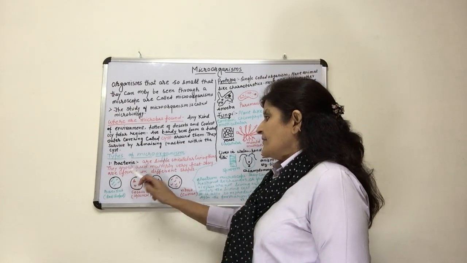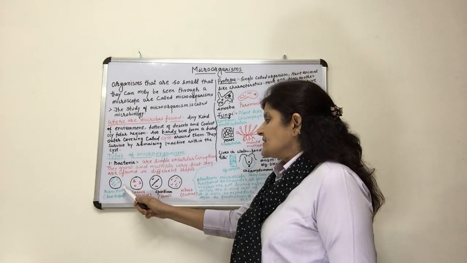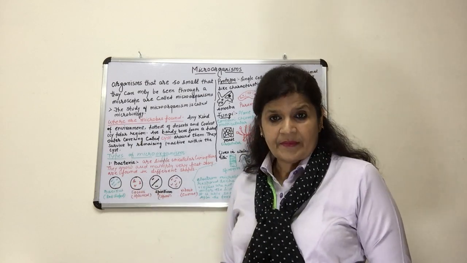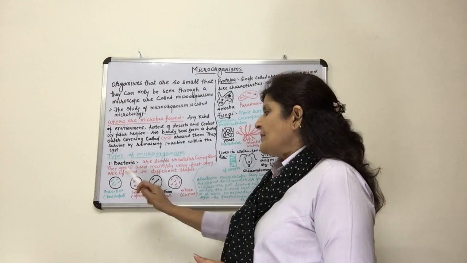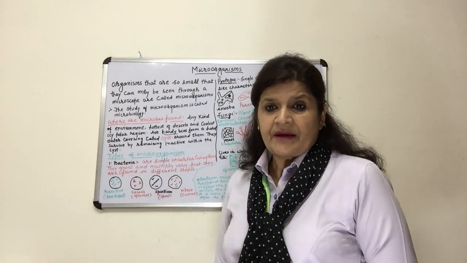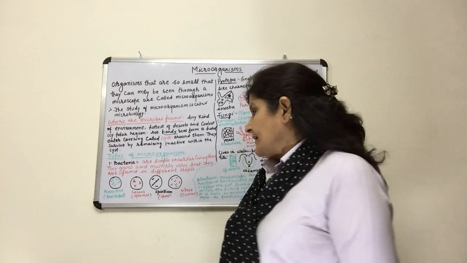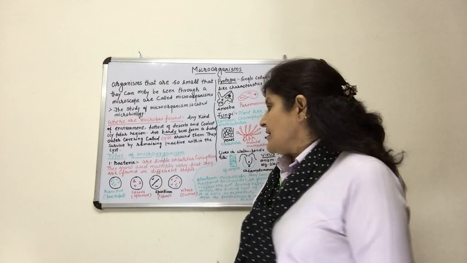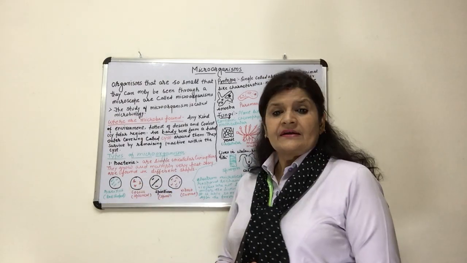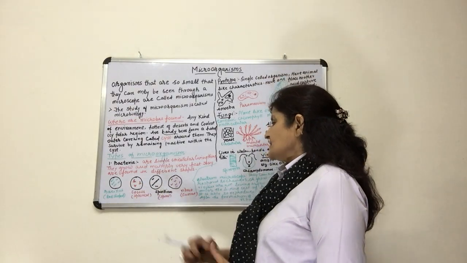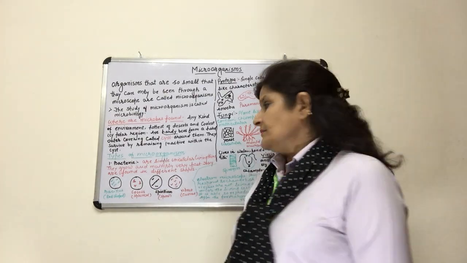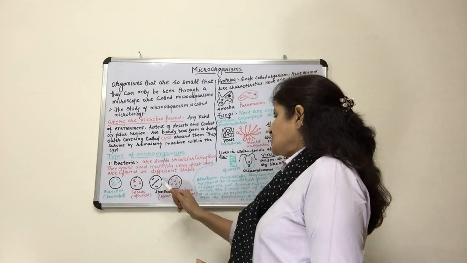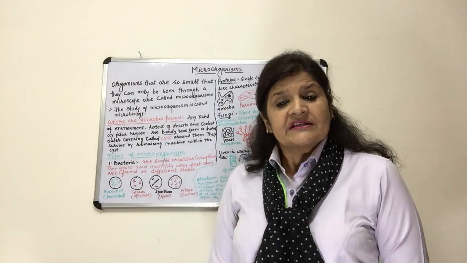Now there are different shapes of bacteria. The first example, rod-shaped bacteria, is bacillus. Bacillus is a bacteria and its shape is rod-shaped, so it is called rod-shaped bacteria. Second is coccus, and the shape of coccus is spherical. The third is spirillum, and as the name indicates, the shape of spirillum is spiral.